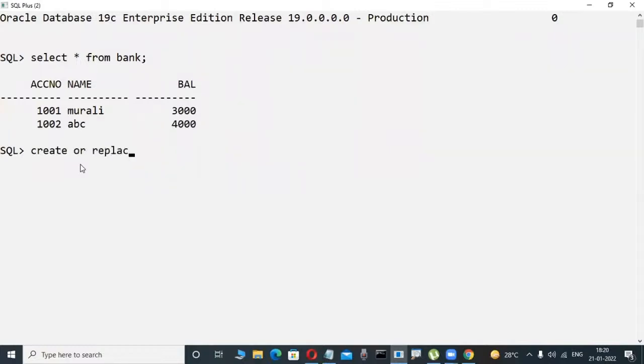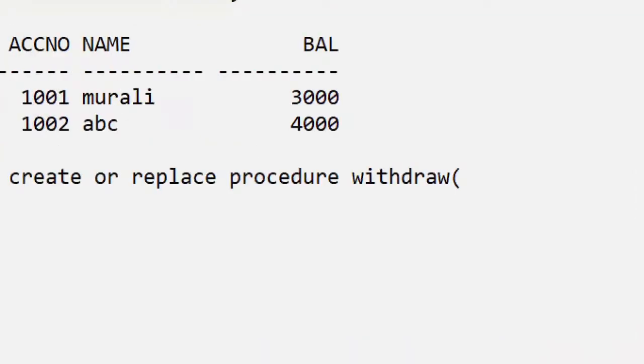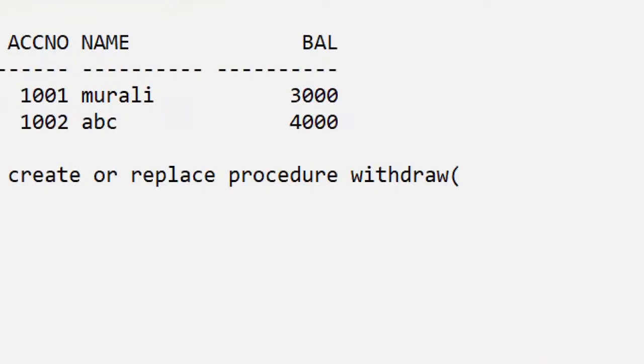Create or replace procedure. What happened? Observe it here. Just executions. Here I'm giving a procedure name. Withdraw is a procedure. Okay, fine. Slowly observe here. This is a table. In my project, I try one scenario. I try to implement one small scenario only, withdraw. Actually, in real time, big packages contain withdraw, deposit, all the things. But unfortunately, I'm giving only a small task in a procedure.